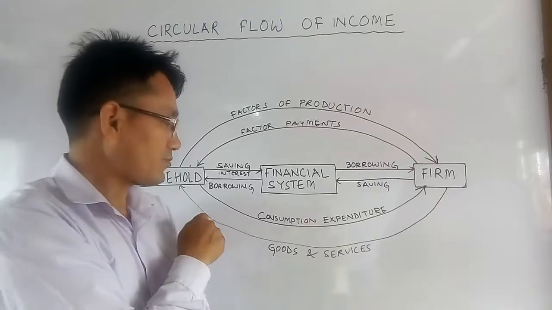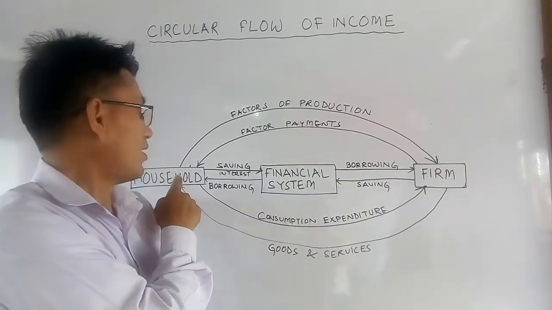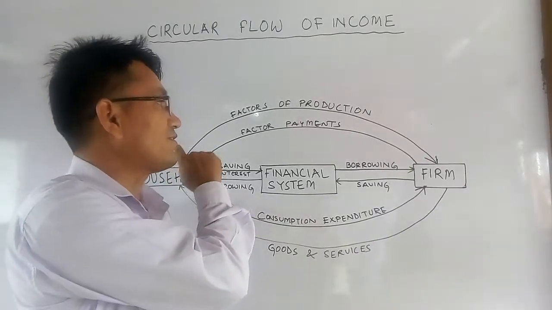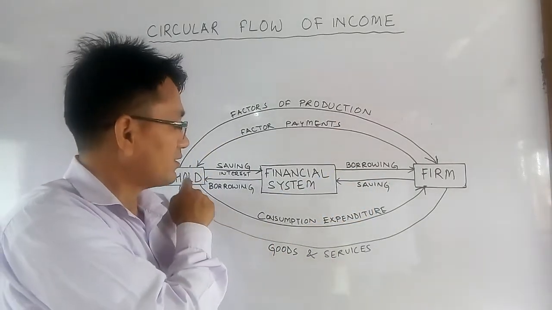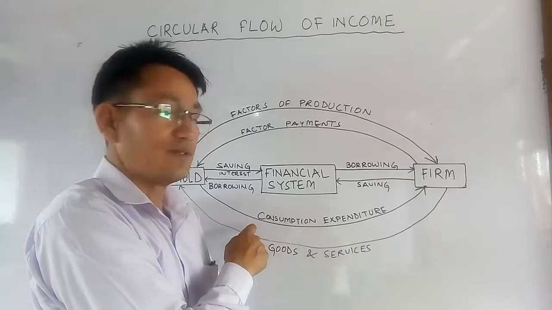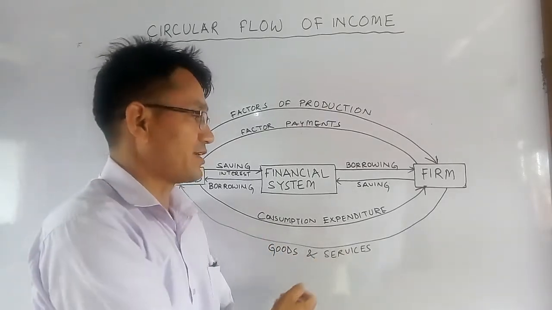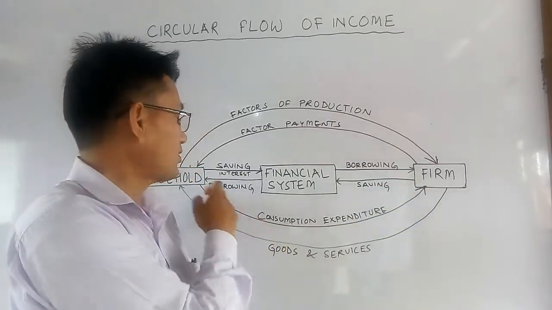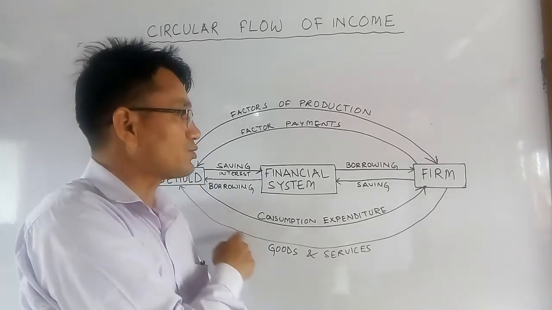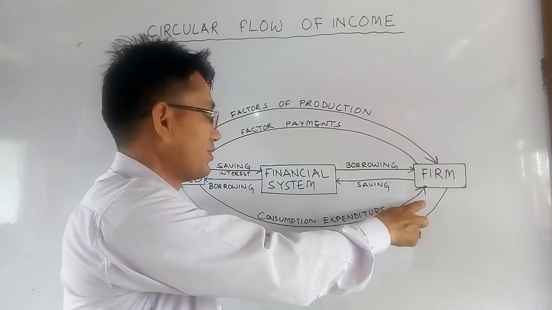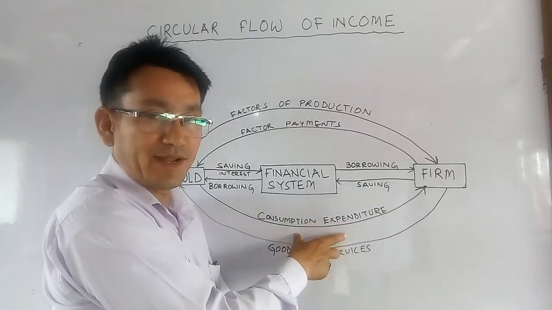And again, this income earned by the household by providing factor services to the firm is again utilized for buying goods and services from the firm. So some part of the earned income goes to the firm in the form of consumption expenditure.